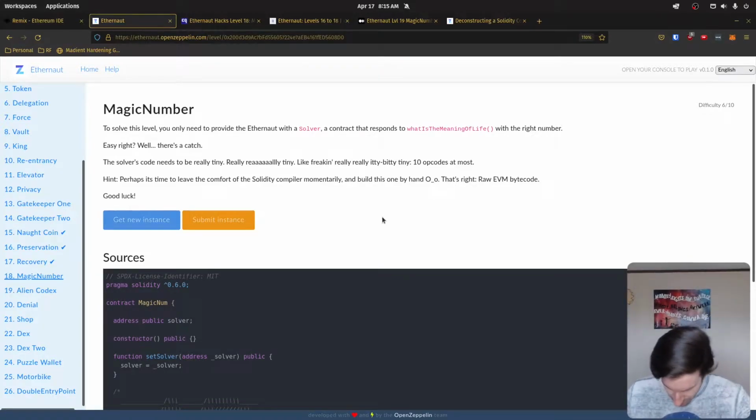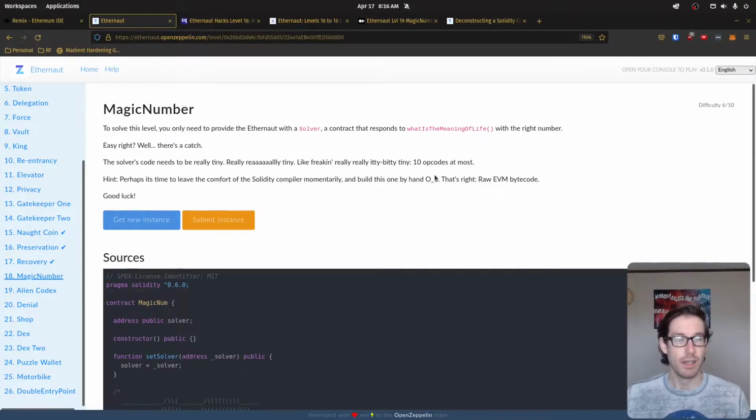Now, when reading this, I intuitively understood that we are not going to use Remix for this level, at least not most of the time. Additionally, I obviously knew that they wanted us to write this in EVM bytecode based off of what they've stated, and there's 10 opcodes that we can use at most. I don't know if we can do less than 10 or if 10 is the exact number.